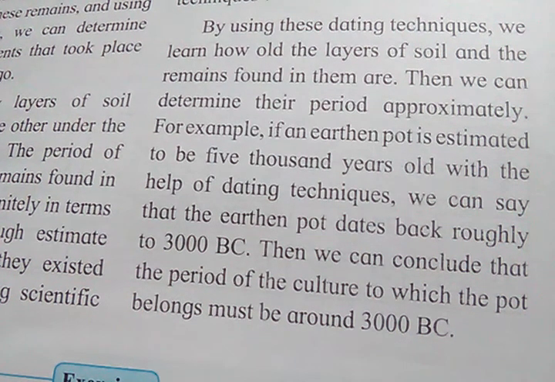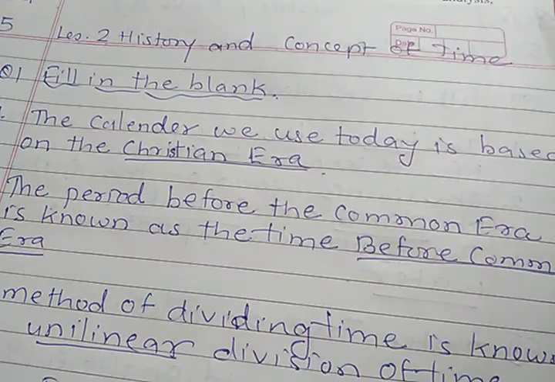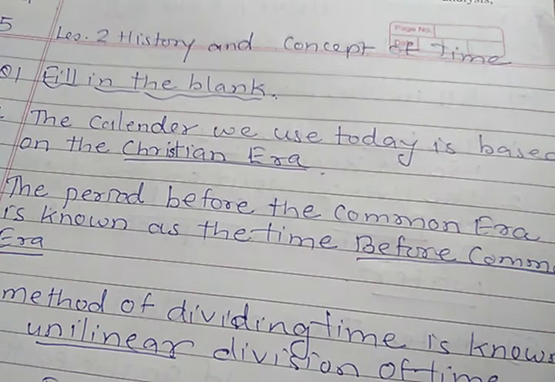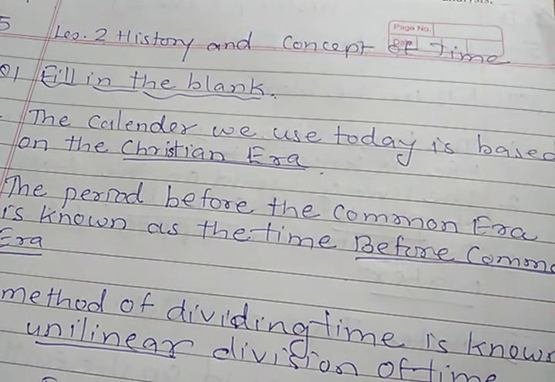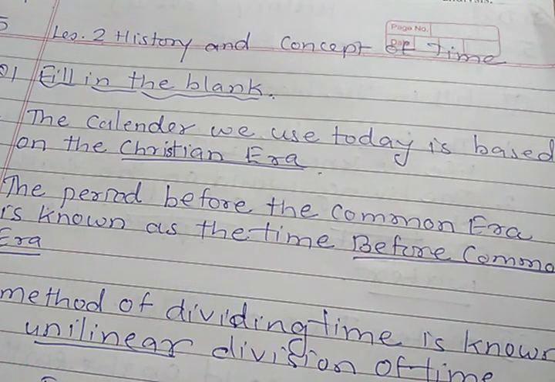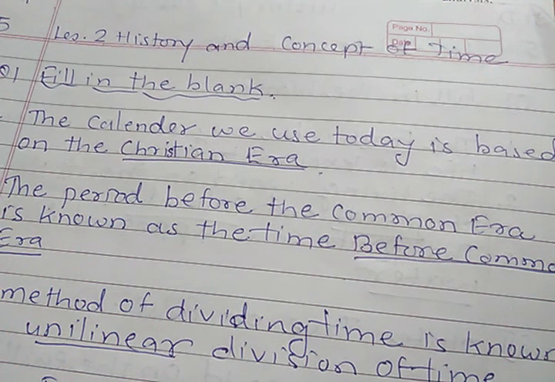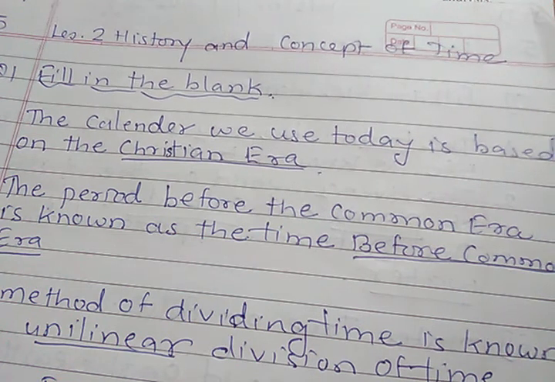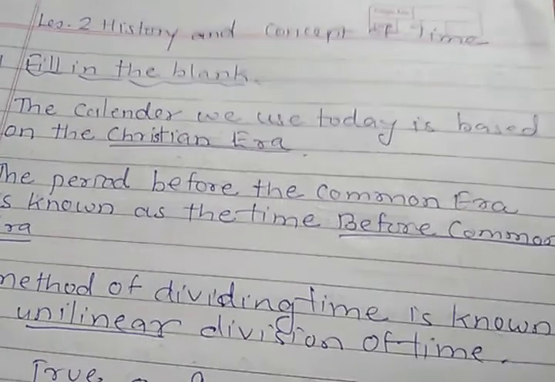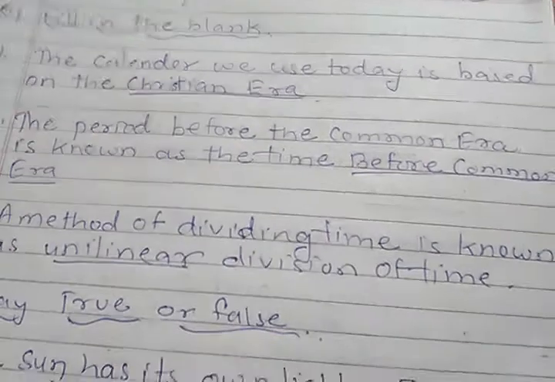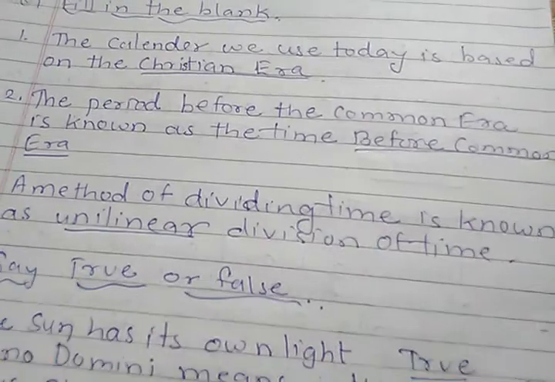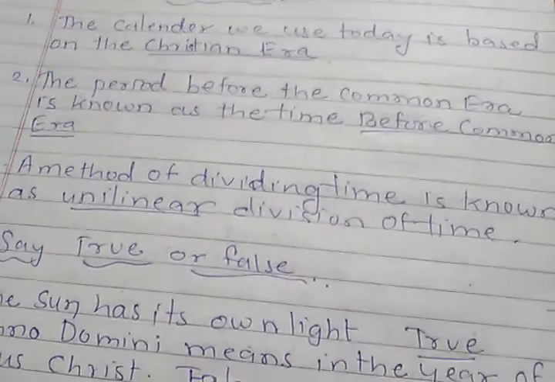Let's go with the activity now. Students, you have to write this one time in your notebook and learn for the test. The calendar we use today is based on the Christian era. The period before the Common Era is known as the time before Common Era. The method of dividing time is known as unilinear division of time.